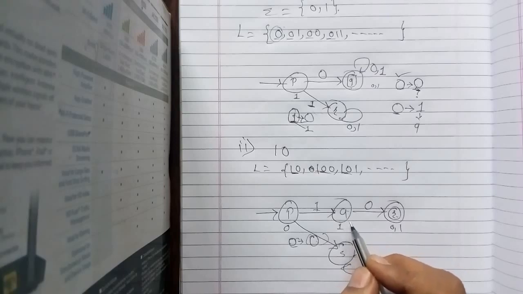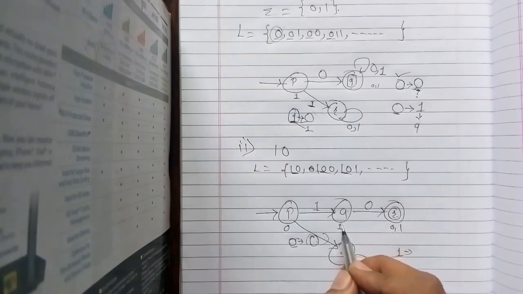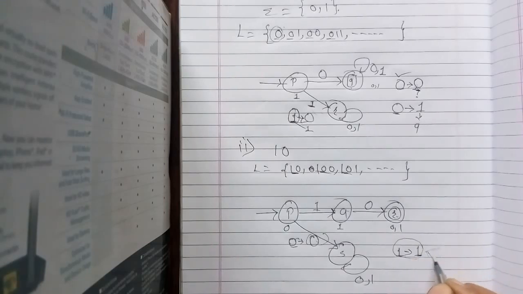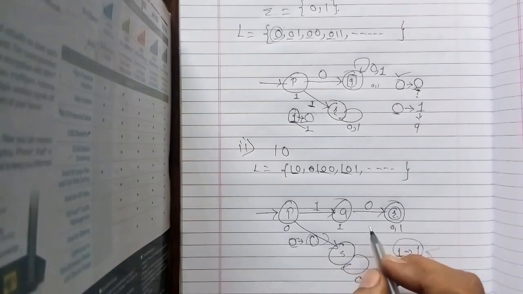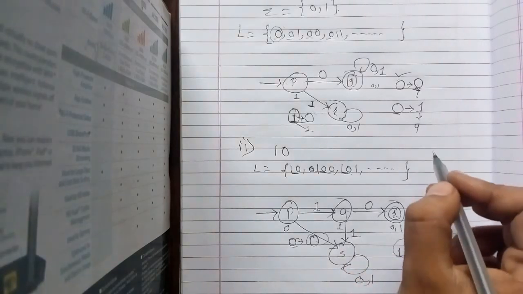Now come to Q. I require 1. How will you reach Q? You will reach Q after taking 1. And now you need to give a transition of 1 again. After 1, if I got 1, it will start with 1 1. So after this, anything I have should not be accepted. Why? Because it is starting with 1 1 now. So if I got 0 or 1 after this, that should not be accepted. So this one will also go to the trap state. Correct? Now come to R.